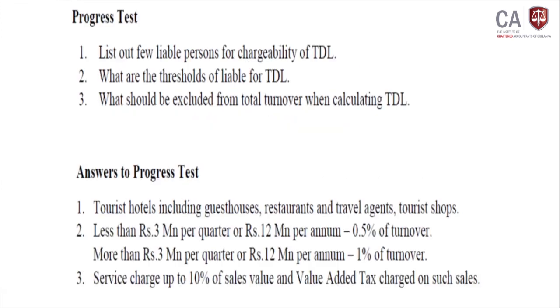Then if you are concerned about the questions, a few questions ask to list out the liable persons from the chargeability of the TDL. Mainly we can identify three institutions. One is a hotel, including guest house, restaurant, and other hotels. Then travel agent and tourist shop. Those three institutions are mainly chargeable with the TDL.